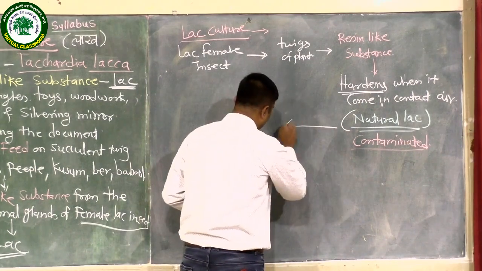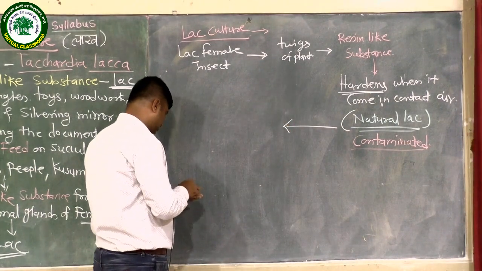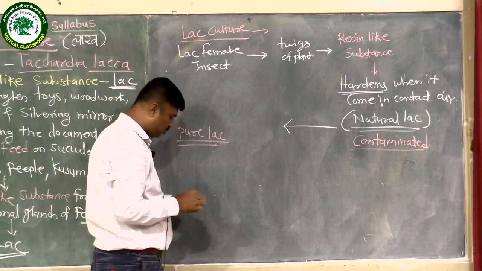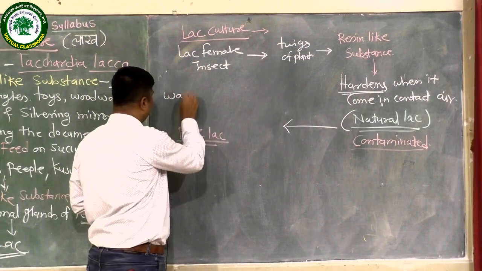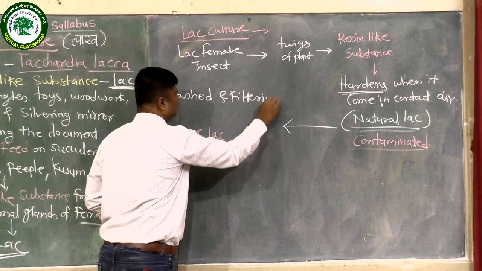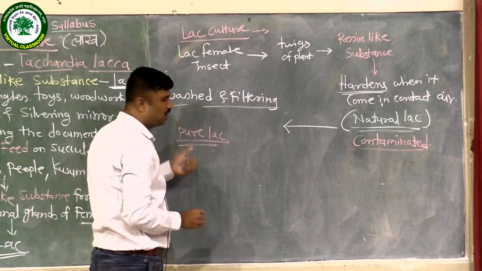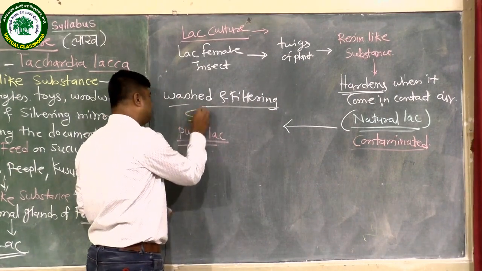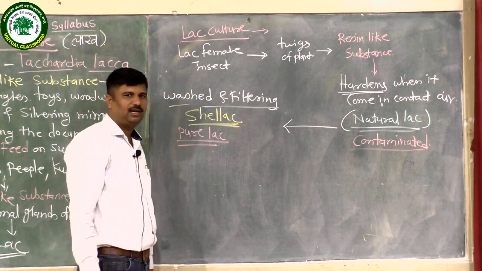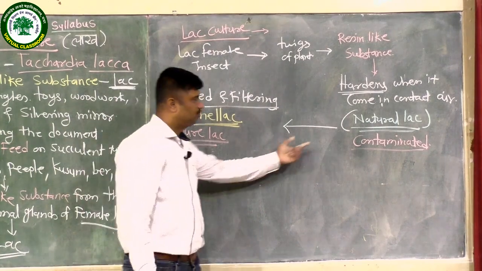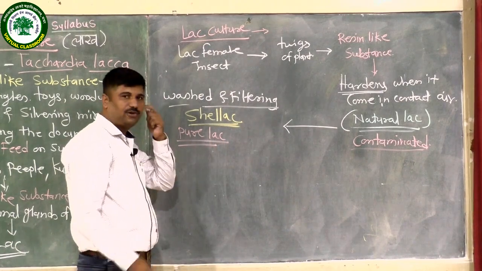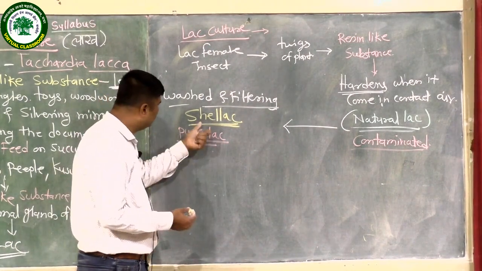If you want to obtain a pure lac, without contamination, we have to process it. After washing and filtering this natural lac, we get a pure lac. The pure lac is known as shellac. The name of pure lac is shellac, S-H-E-L-L-A-C. From natural lac, after washing and filtering, we get a pure form of the lac, a very good quality of lac, known as the shellac.